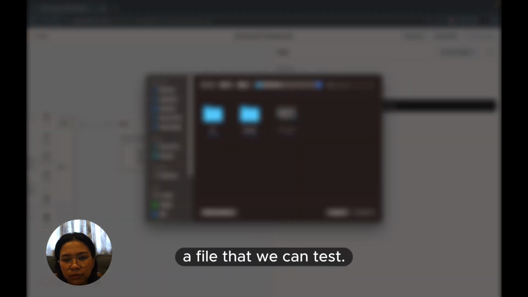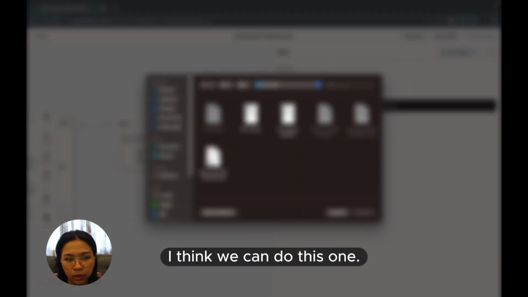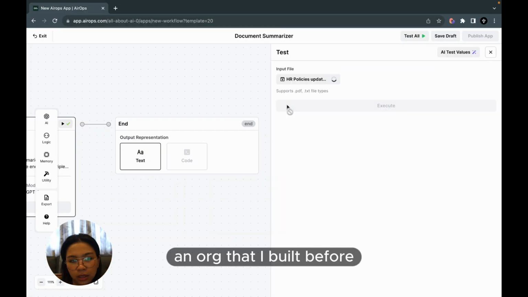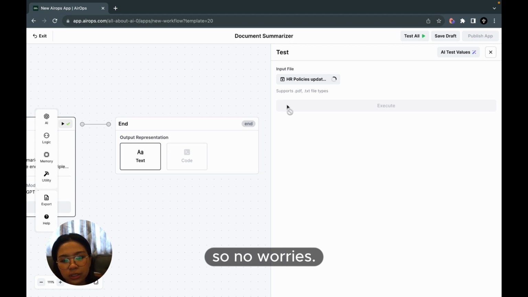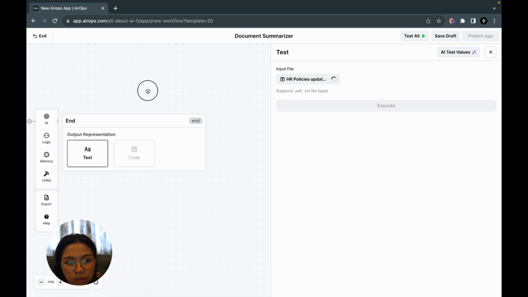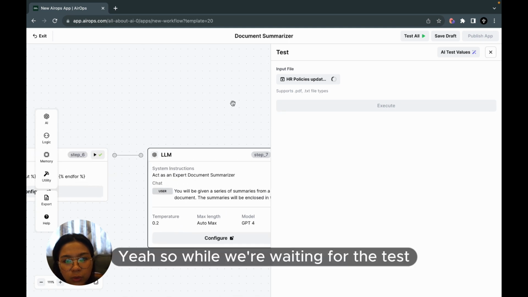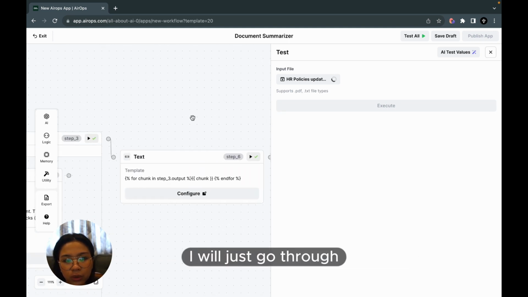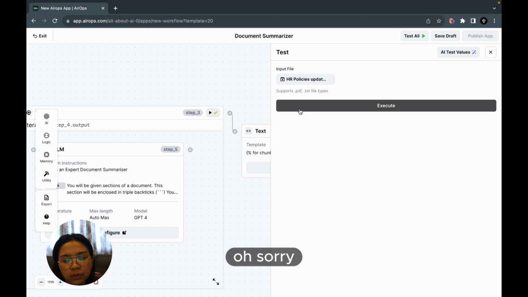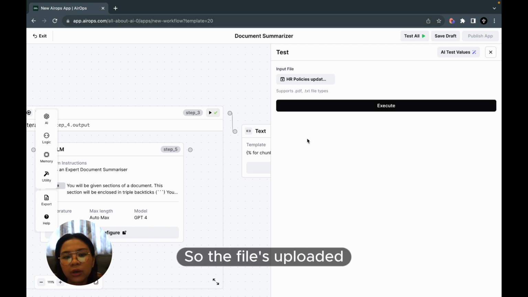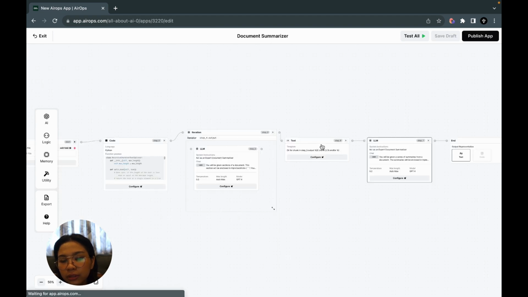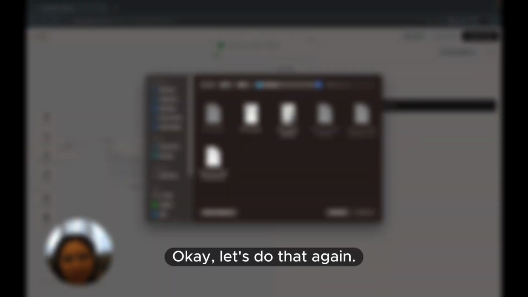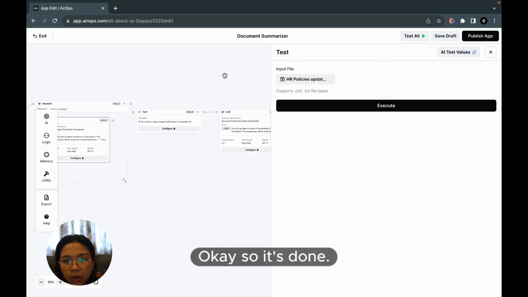So let's see if I have a file that we can test. I think we can do this one. So this is actually from an org that I built before, that I started before, so no worries. Yeah, so while we're waiting for the test, I will just go through. Oh, sorry. Maybe let's do that later then. So the file's uploaded. Now let's execute. Okay, let's do that again. Okay, so it's done.